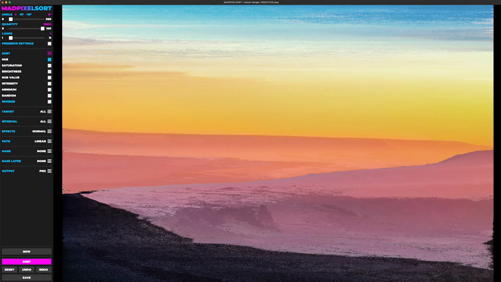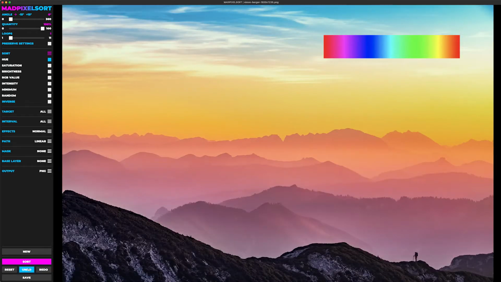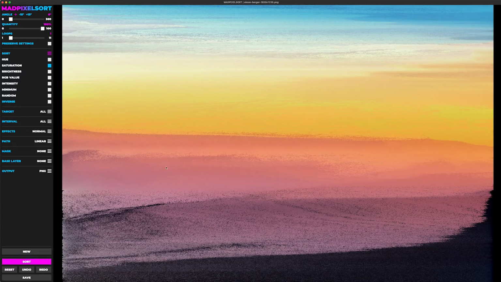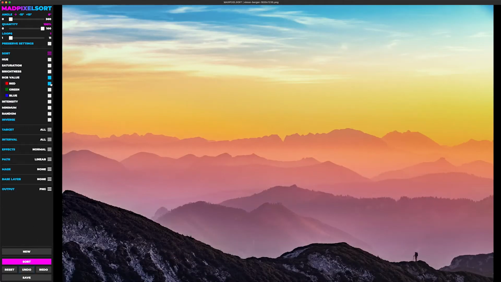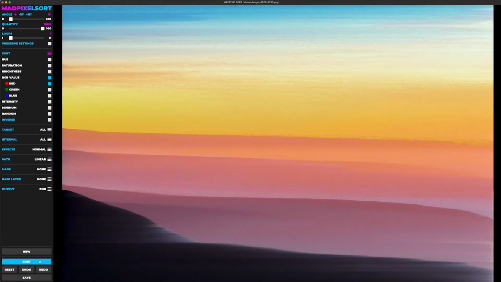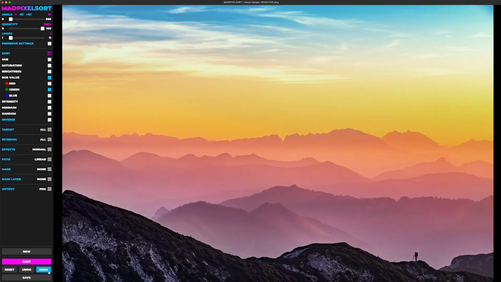If you're familiar with the hue color wheel, I'll show an image on screen. It'll sort by whichever direction is in that color wheel. If we do saturation, it's kind of the same principle. More saturated pixels are on the right, and less saturated pixels are on the left. If we do it by RGB value, we can sort by the red values, the green values, and the blue values.